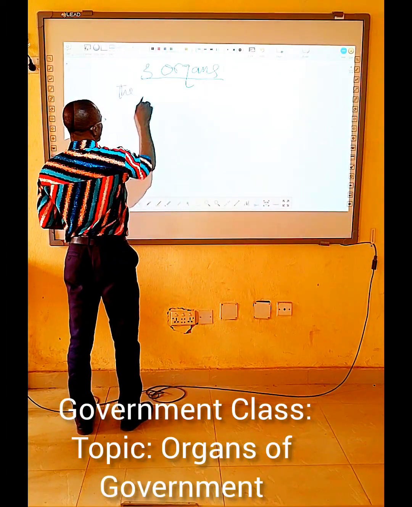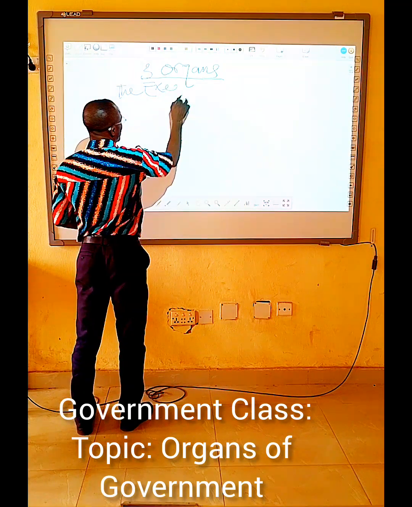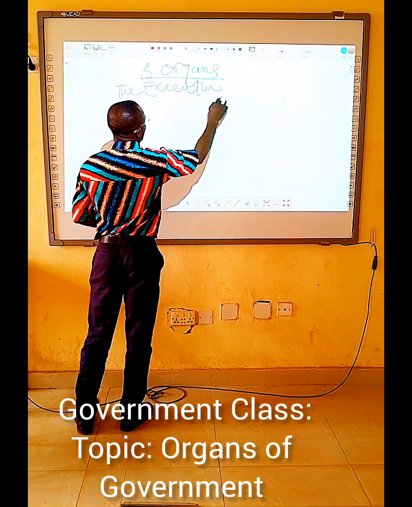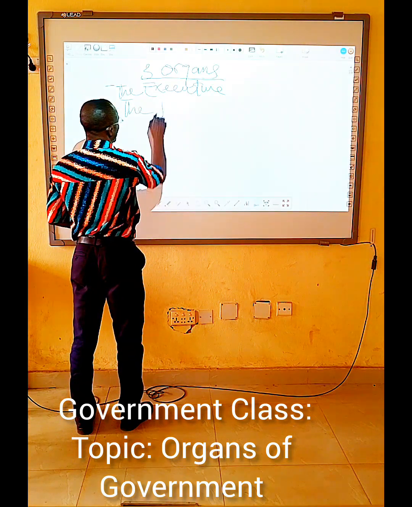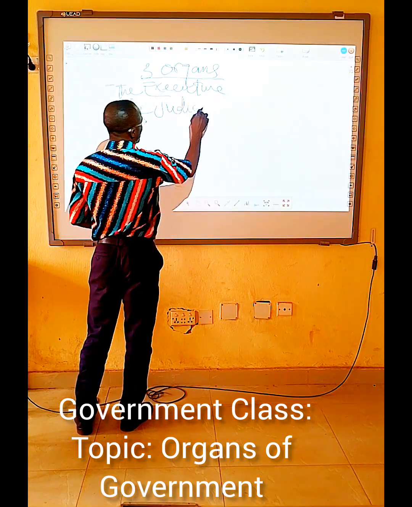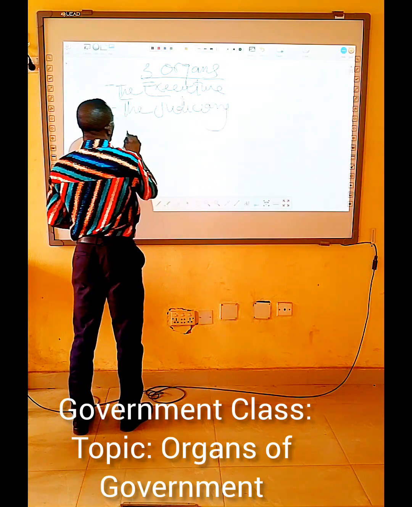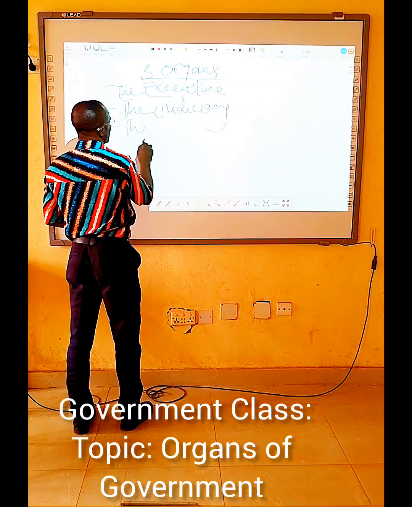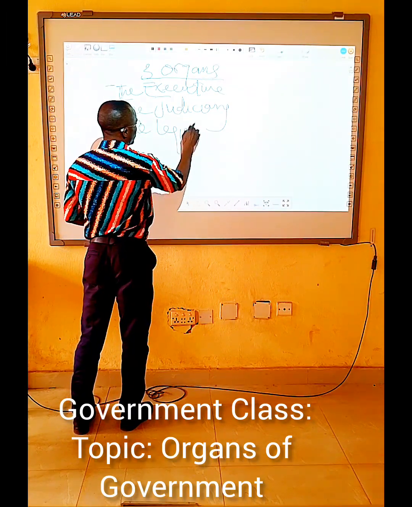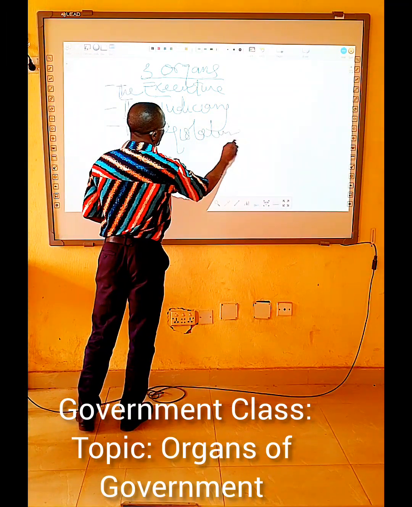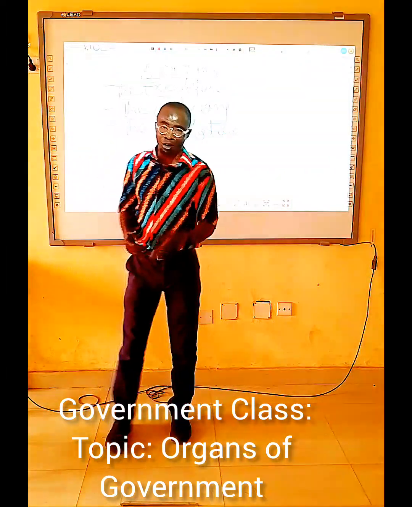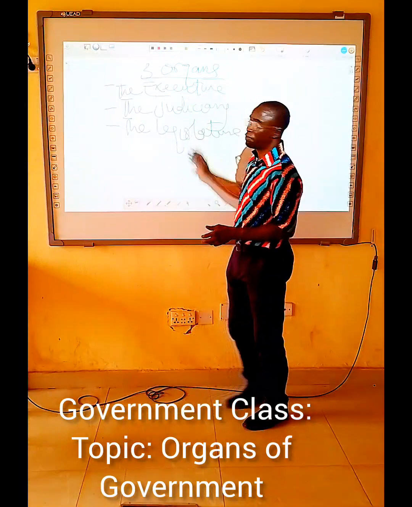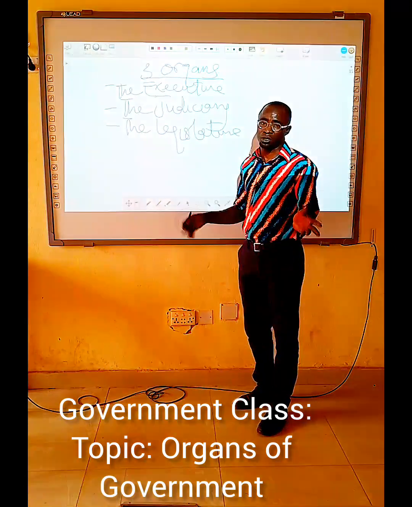The executive, and the third one, these are the three organs of government, and they perform different functions.